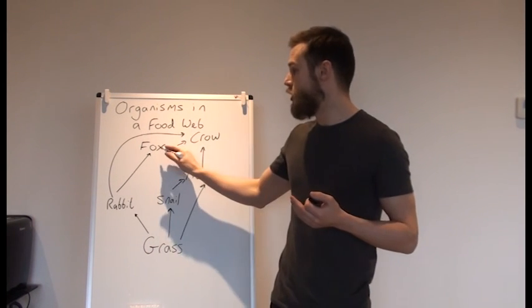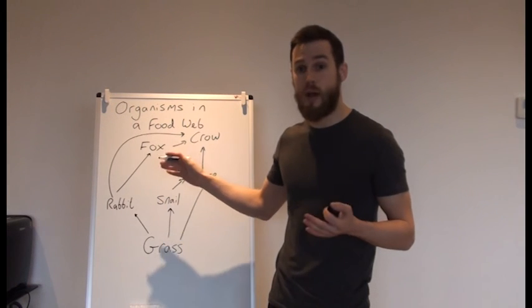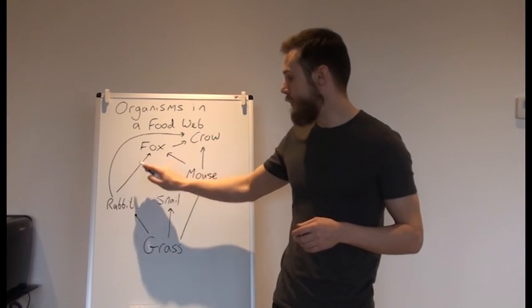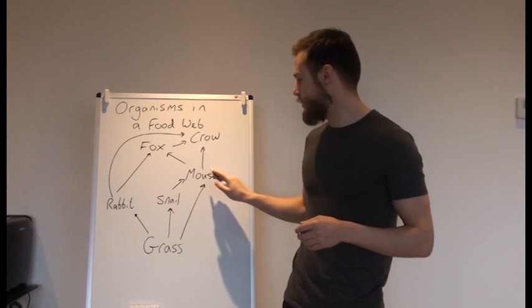Now finally, given we've talked about predators, we need to know what it is a predator hunts. Well, a predator always hunts something called a prey. So in this case, the fox is the predator, the rabbit is its prey, and the mouse is its prey.